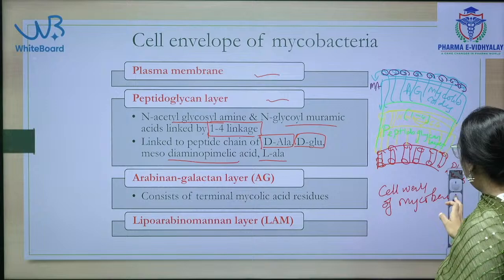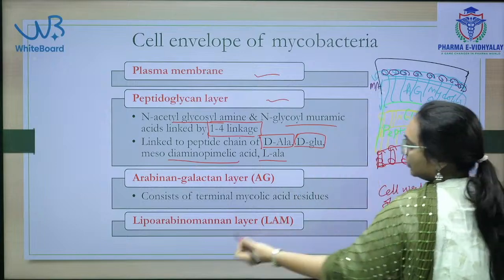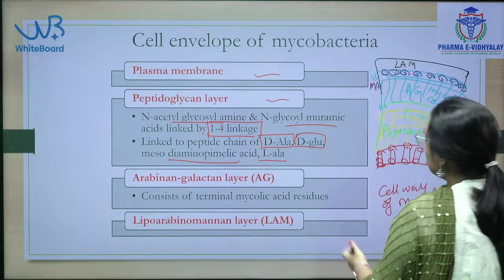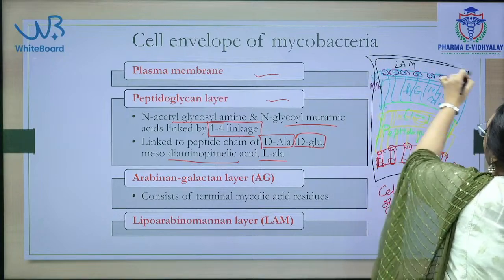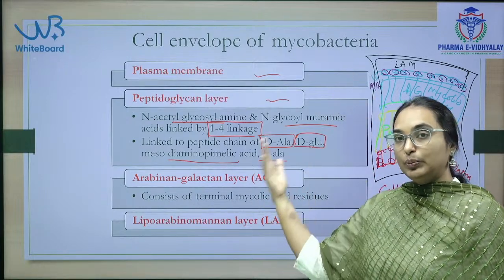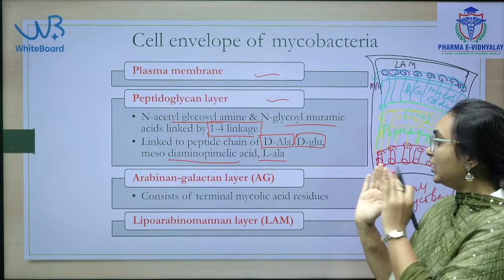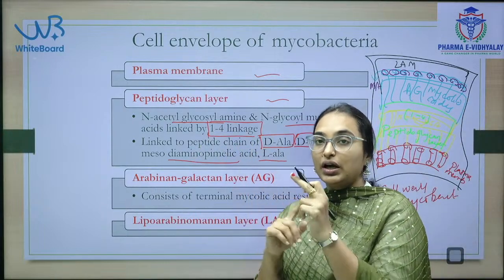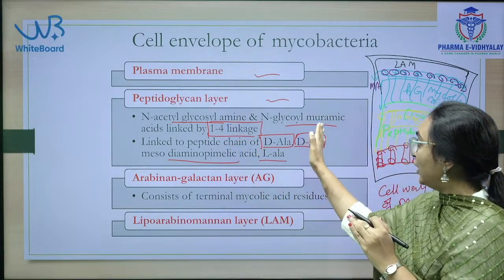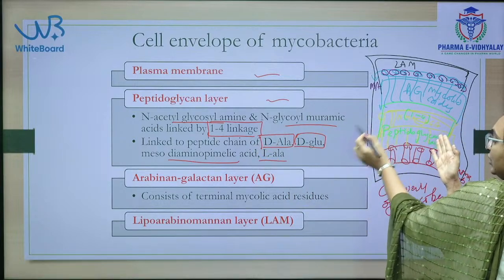And then the other layer is this one, which is also targeted: the lipoarabinomannan layer, the LAM layer. So, this is the cell envelope of mycobacterium. It consists of the plasma membrane, and above that a thick peptidoglycan layer, consisting of N-acetyl muramic acid and N-acetyl glucosamine connected by 1,4 linkage, and above that these are connected by a peptide chain of D-alanine, D-glutamine.